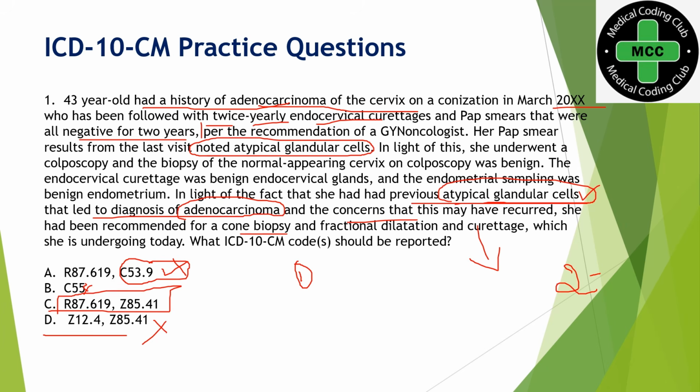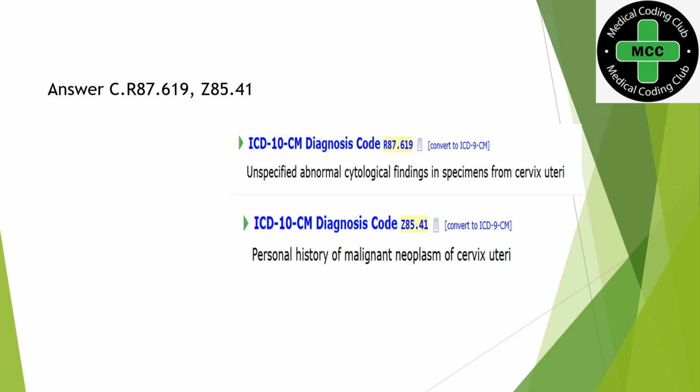I'll tell you why with the code descriptions, so check the answer. So here is the answer. I added the code description of each code, you can check here. R87.619, which says unspecified abnormal cytological findings from the cervix uteri. There were atypical glandular cells found in her cervix pap smear, so we have to code R87.619. And additionally, for information purposes, we should utilize our history code, personal history of malignant neoplasm of cervix uteri.